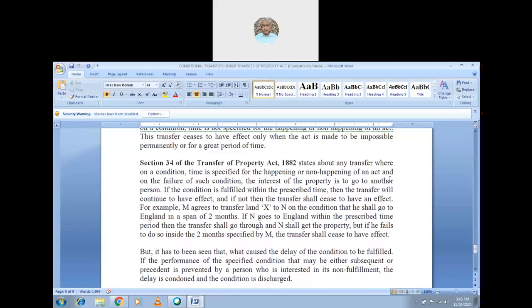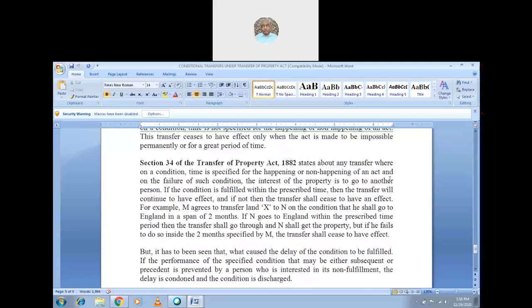M agrees to transfer land X to N. The land is named X. Transfer to whom? N. Who is the transferor? M. Transferee N. Subject matter X, land. On what condition? On the condition that he shall go to England in a span of 2 months. So he has to go to England within a period of 2 months. Can a person go to England on foot?